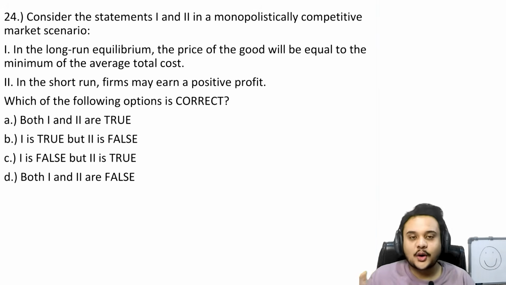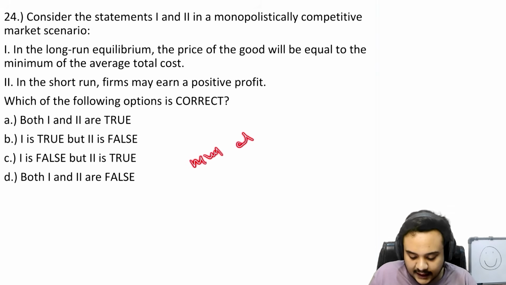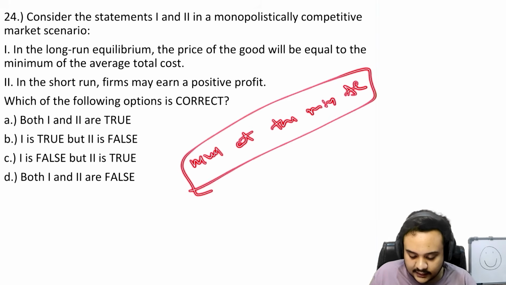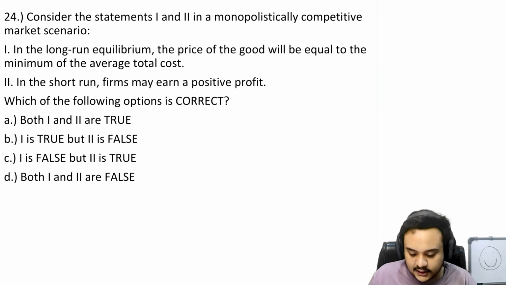So at least go on the Examplify platform and check what I'm actually talking about. Okay. So in this case, obviously you know that this is absolutely false. The defining characteristic of the monopolistically competitive market in the long run is that even though price is equal to ATC, it is never at the minimum AC or ATC. That is what defines the monopolistically competitive market. That is what sets it apart from the perfectly competitive market.